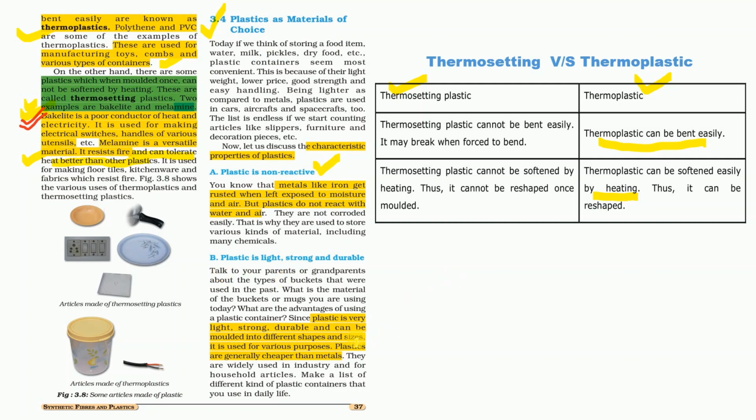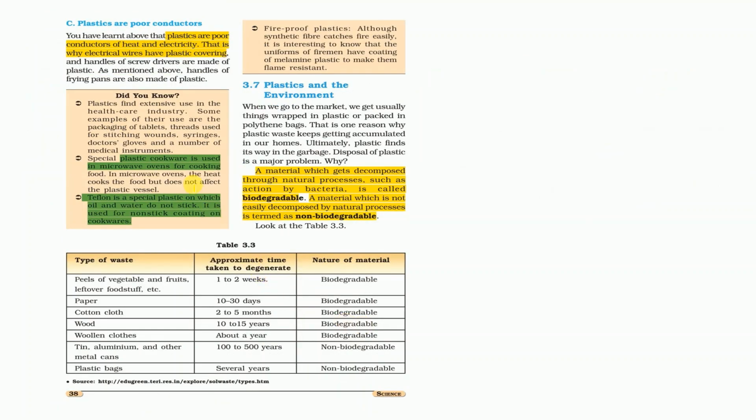As plastic is very light, strong, durable and can be molded into different shapes and sizes, that's why people prefer plastic. And third, plastics are poor conductors of heat. Since plastic is a poor conductor of heat, it protects humans from electricity or other heat appliances. Yes, we know that plastic cookware is used in microwave ovens for cooking food.